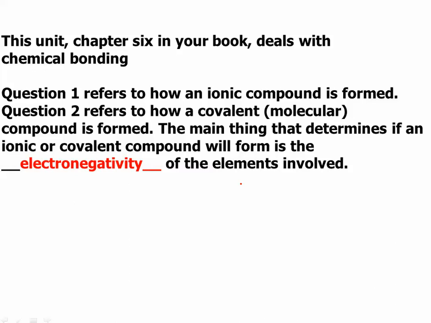So this unit, which is chapter 6 in your book, deals with chemical bonding. Question 1 refers to how an ionic compound is formed. Question 2 refers to how a covalent compound is formed. It's sometimes called a molecular formula. The main thing that determines if an ionic or covalent compound will form is the electronegativity of the elements involved.